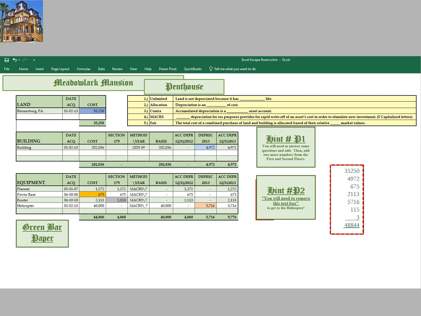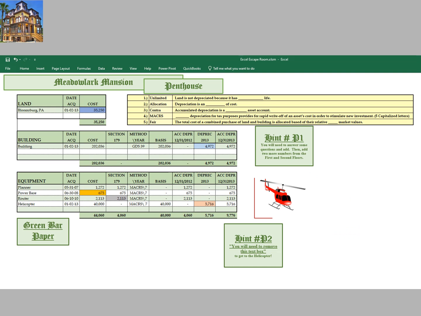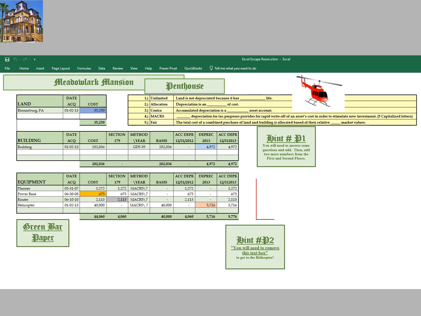And what we're going to have to do is add some new numbers plus the old numbers from the 2nd and 3rd floor. So if we add up these numbers, and again, this wouldn't be on there, they would have to do that, we get 48844. What we're going to do is unlock or unprotect this sheet. When we do that, we can move hint 2 out of the way, we click on the helicopter, and off it goes. And that is the escape from the Meadowlark Mansion.